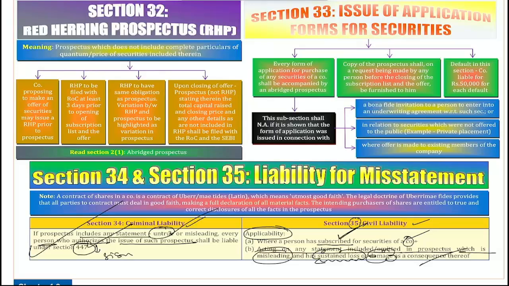Please read, everyone. Read 31, 32. Sections 30 and 33 are small sections. You can't even expect them to come in the exam. Leave them. Focus on the main contents. In the intense batch, the purpose is to cover the main core areas of this chapter. Let's not waste time on unnecessary areas.